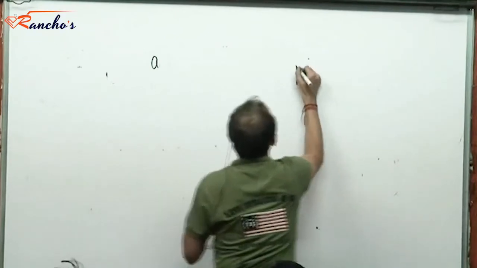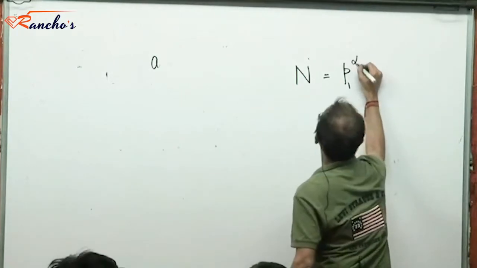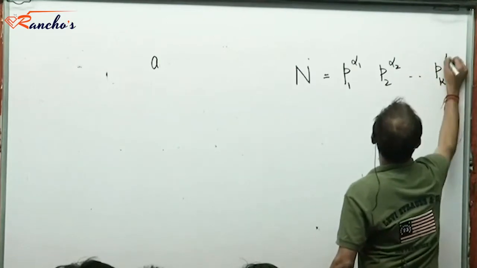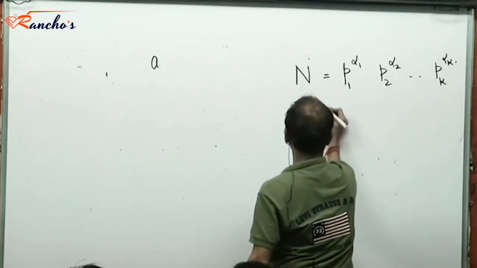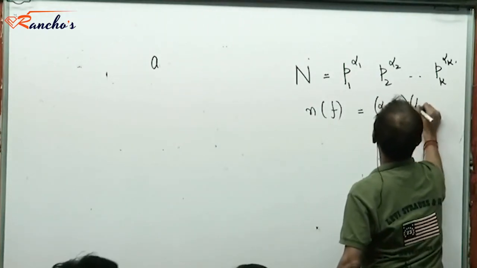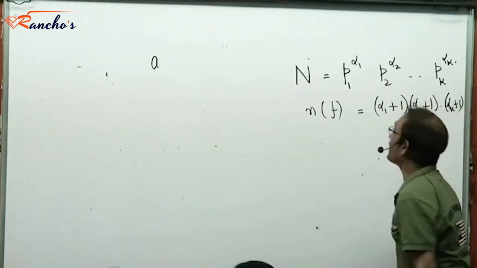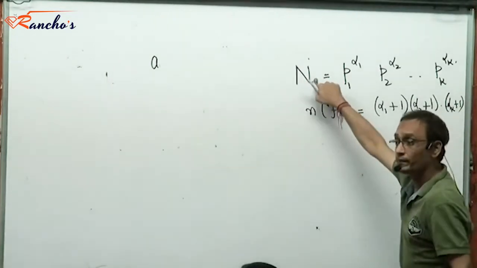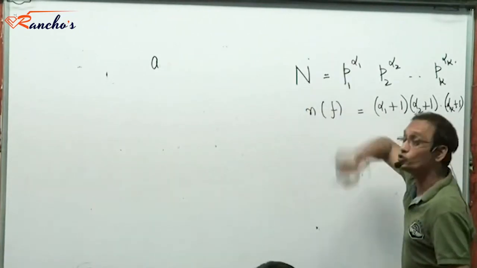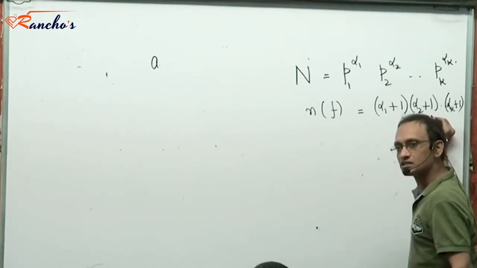See, if you recall, if n is a composite number expressed in terms of products of powers of primes, p1 to the power alpha 1 into p2 to the power alpha 2, up to pk to the power alpha k, then the number of factors of n is (alpha 1 plus 1) into (alpha 2 plus 1) into (alpha k plus 1). This includes the number n and it includes the number 1, and these many factors exist. Clear?